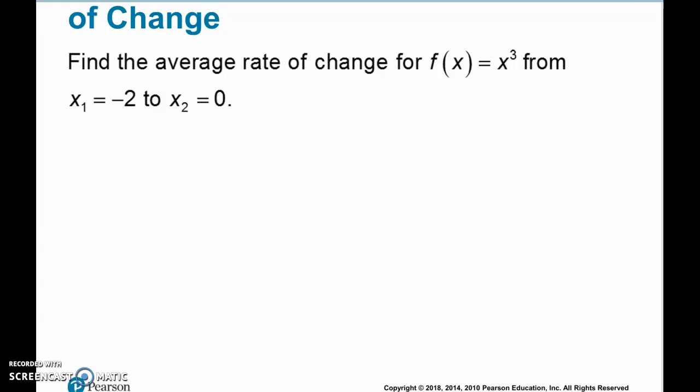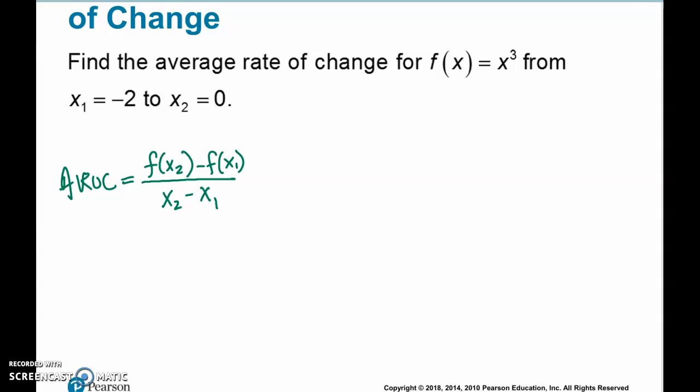So on the previous page, the average rate of change formula looked like this. Or again, just think y2 minus y1. Because it's not linear, they call it this, but you can think of it as the change in the y's divided by the change in the x's.